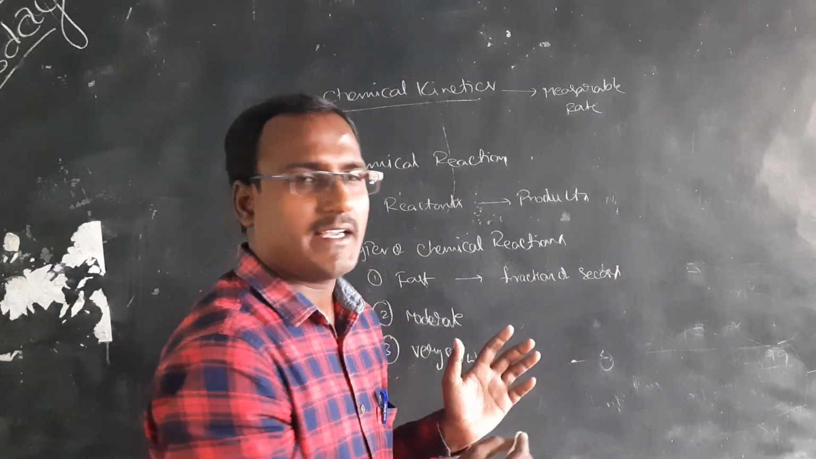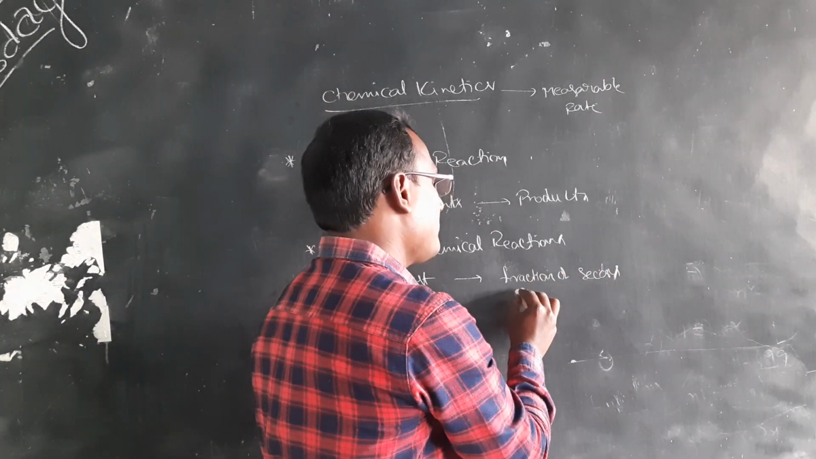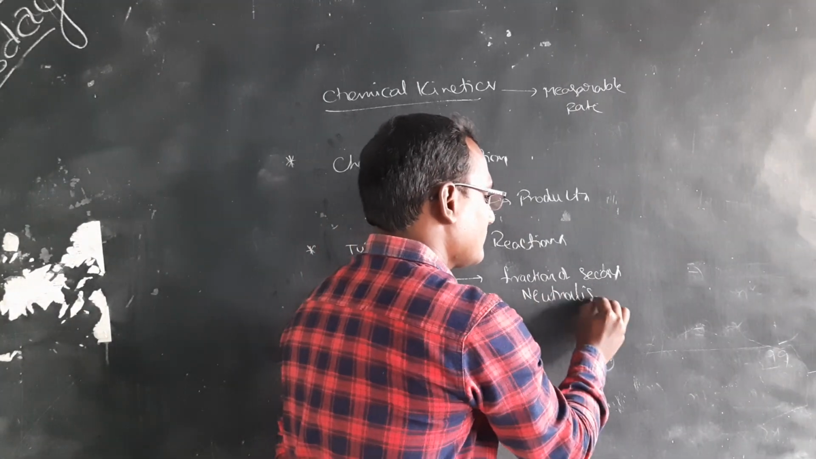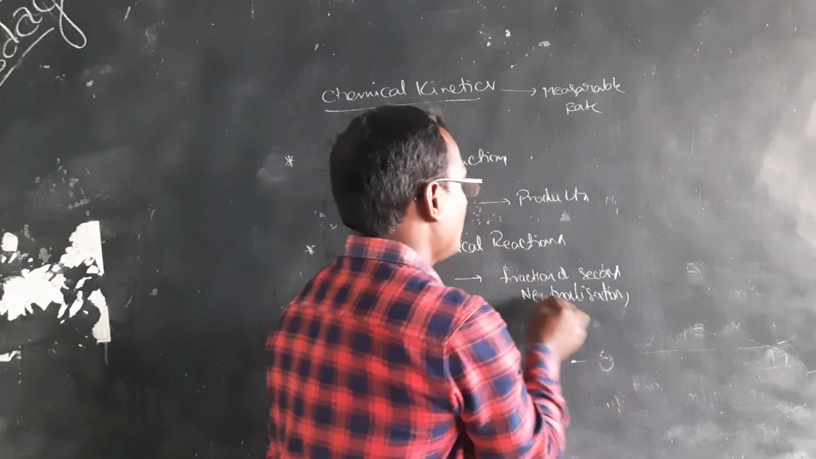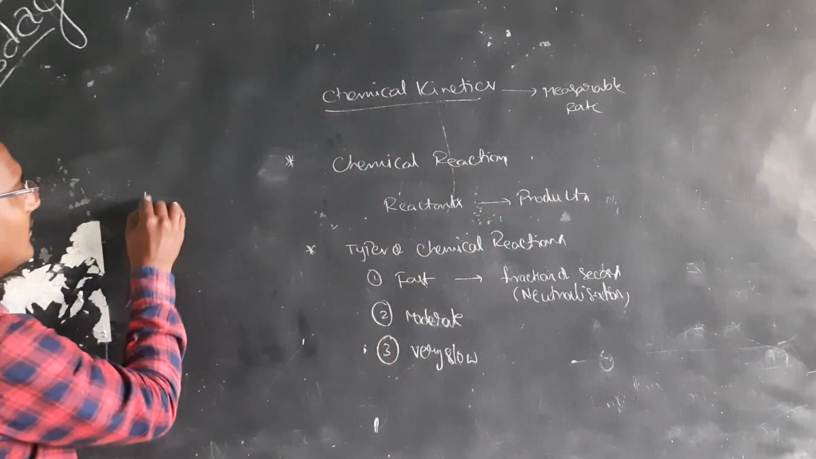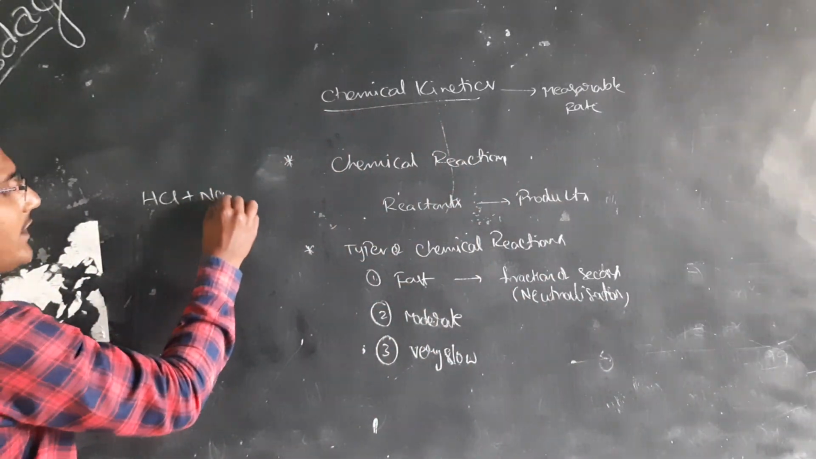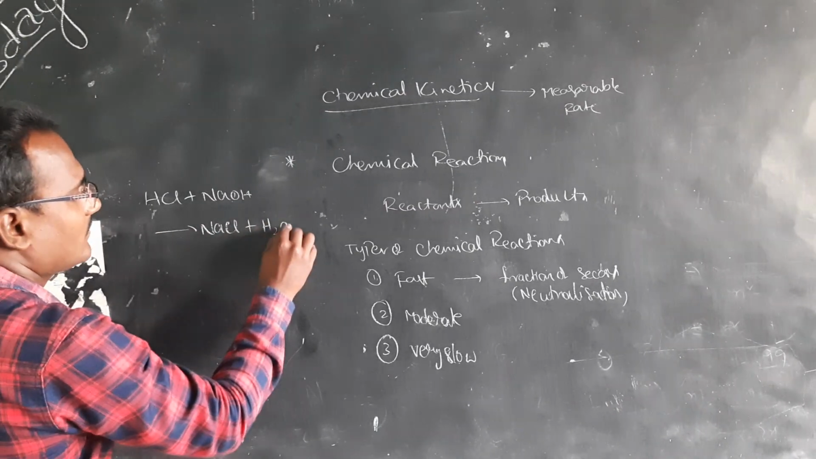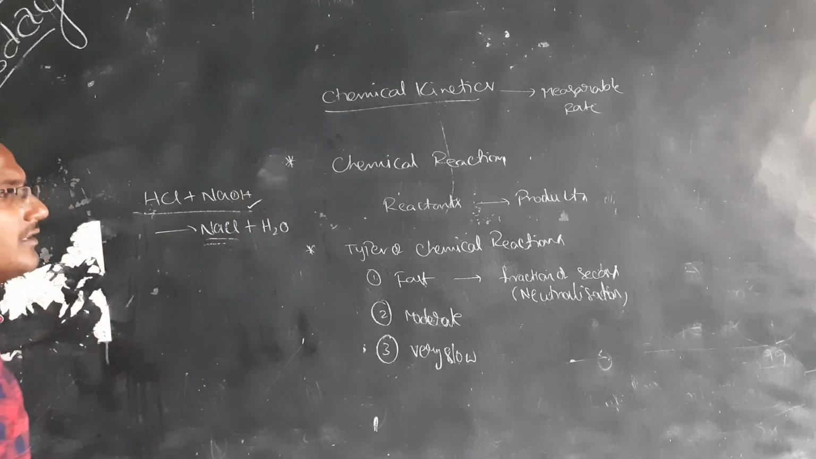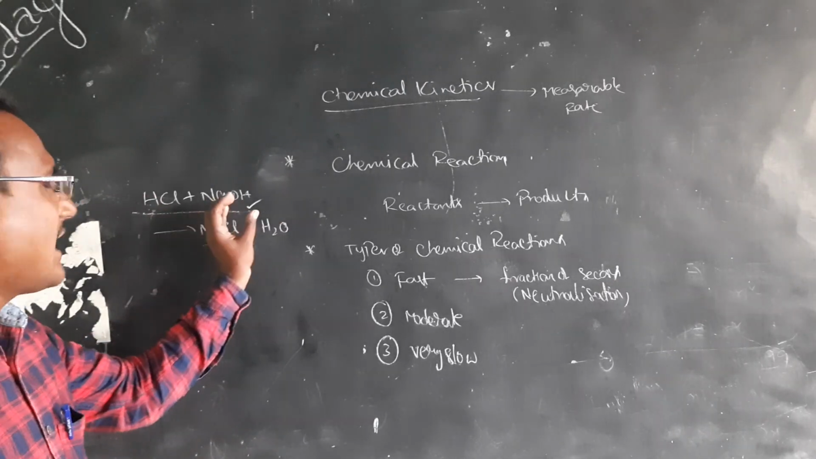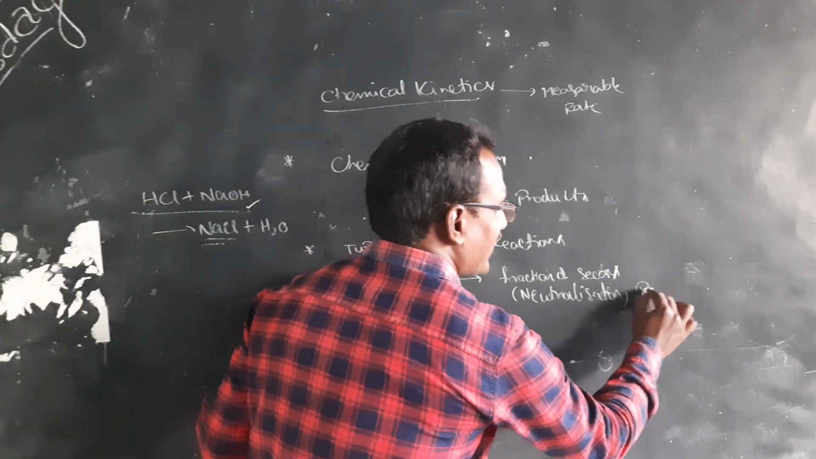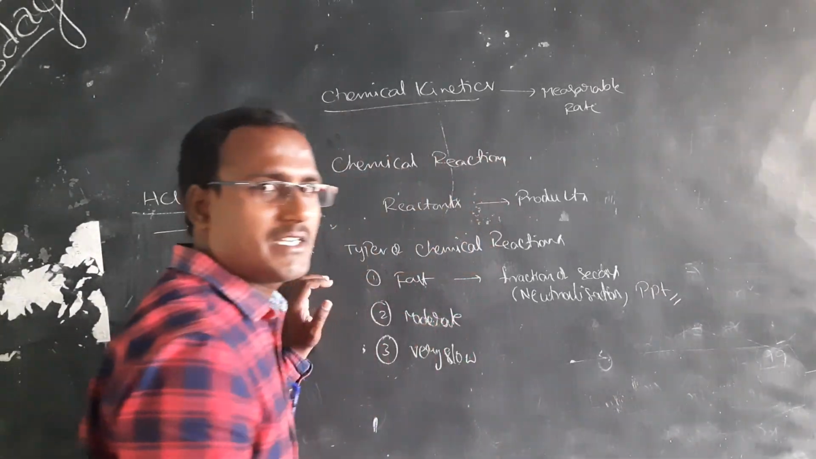Examples of fast reactions are the neutralization reaction, for example HCl and NaOH giving NaCl plus H2O. In a neutralization reaction, the acid reacts with the base to form salt and water. Also precipitation reactions, where there is a formation of precipitate.